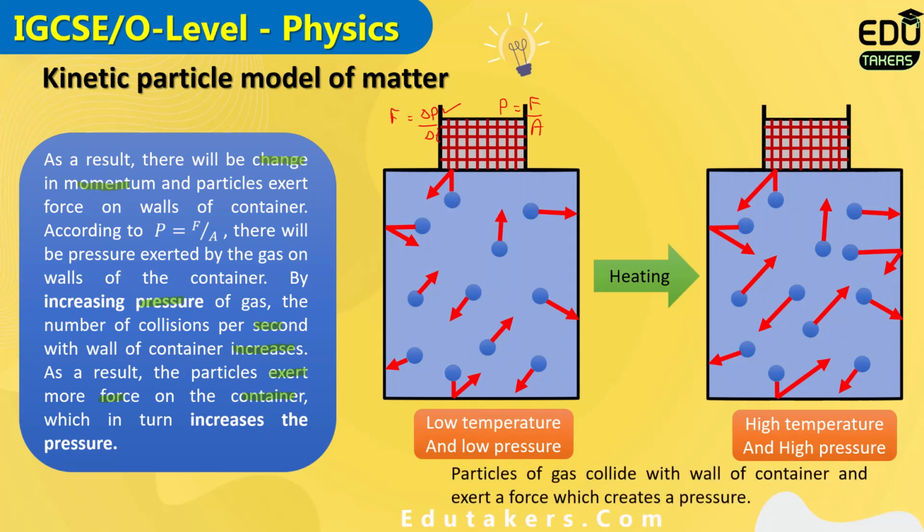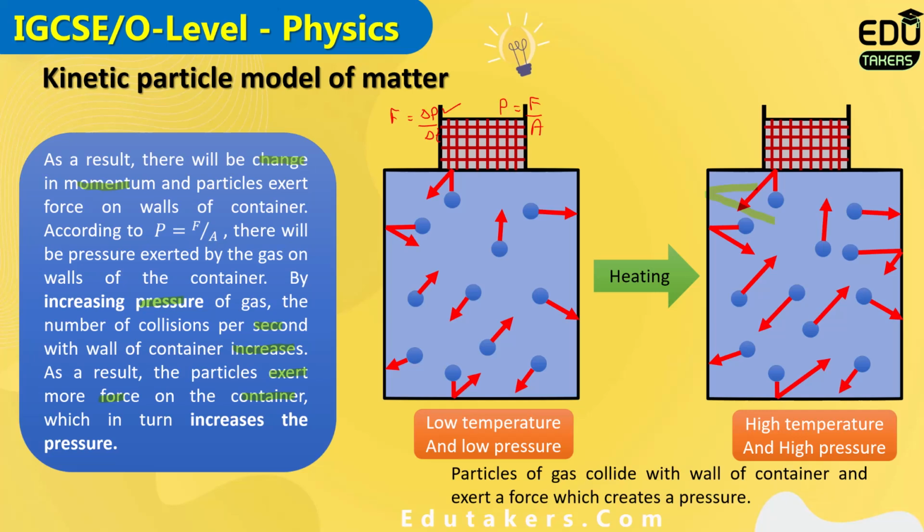In the first figure, the speed of the particles is very small when the temperature is smaller as well as the pressure is low. After that, when I heat this system, the temperature of the system increases, due to which the average kinetic energy of the particles increases and they move very fast. When they move very fast, they collide with the wall of the container very quickly and change their direction.